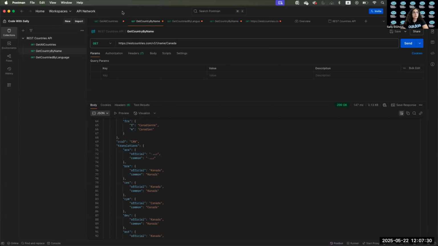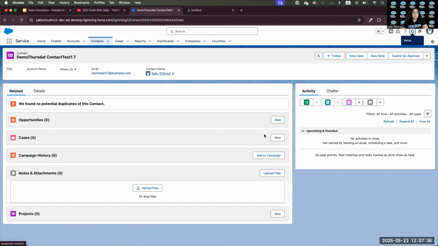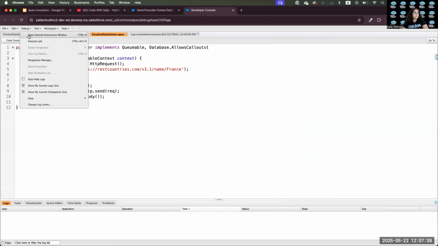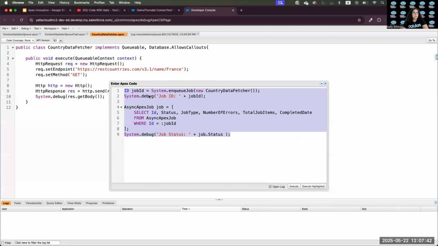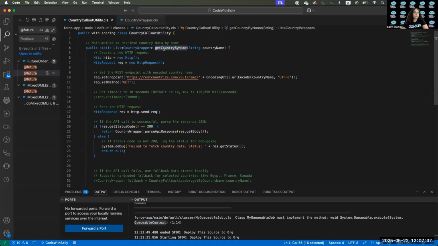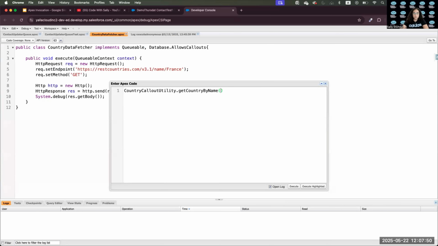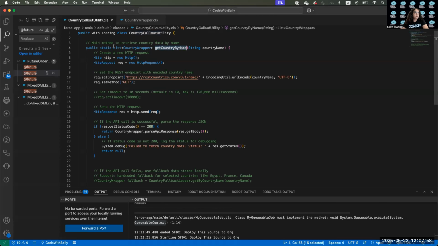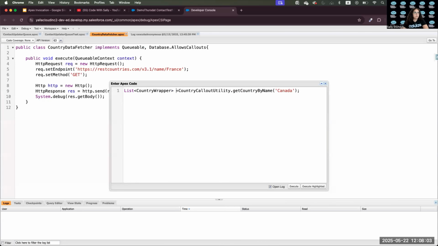If I go here to developer console, and I will open execute anonymous, and I will say here this one, and the method was get country, and I will say here Canada, and I will return the response as the list of country wrapper to match. And here is the result, and I can print the result here.